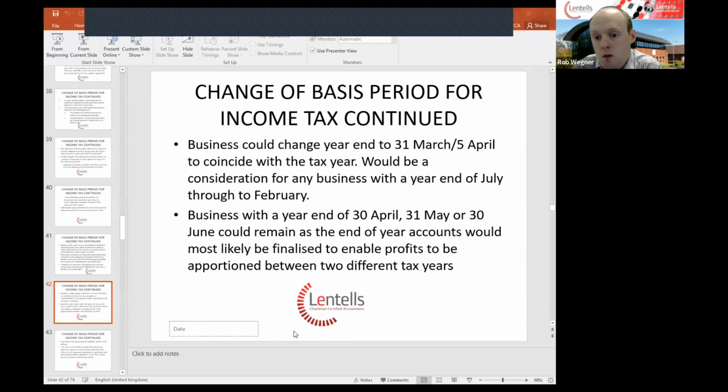If businesses do not elect to change their year end, effectively a 30th of April year end would have 11/12 of their profits from one account year and 1/12 of the accounts from a second account year being assessed on one partnership tax return. So there would be additional calculations being undertaken in the background to derive the figures that would be reported on tax returns.